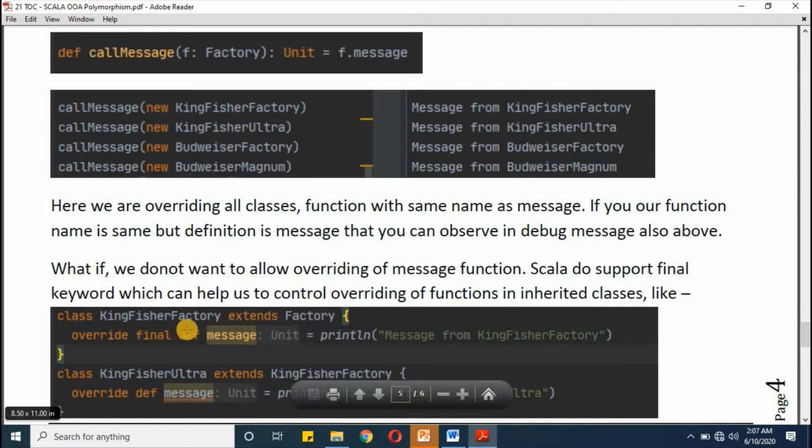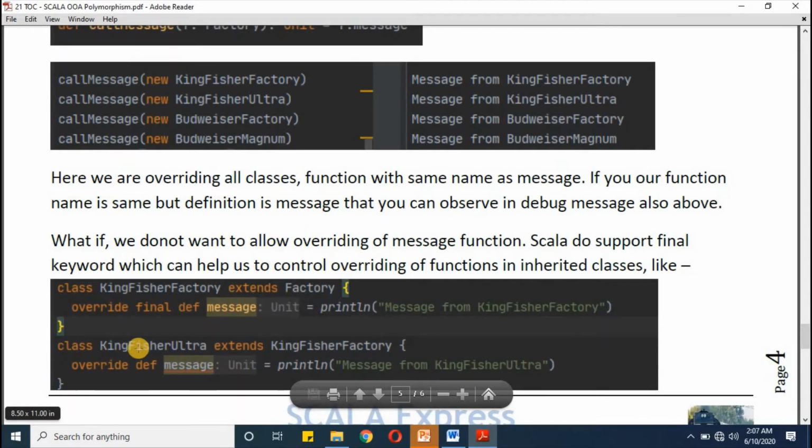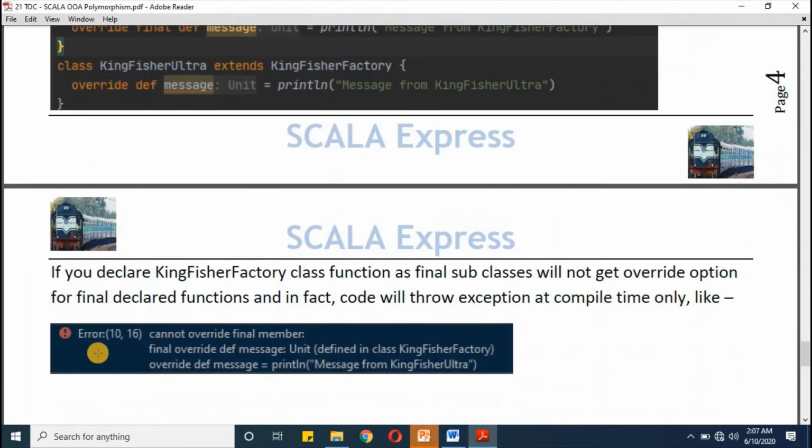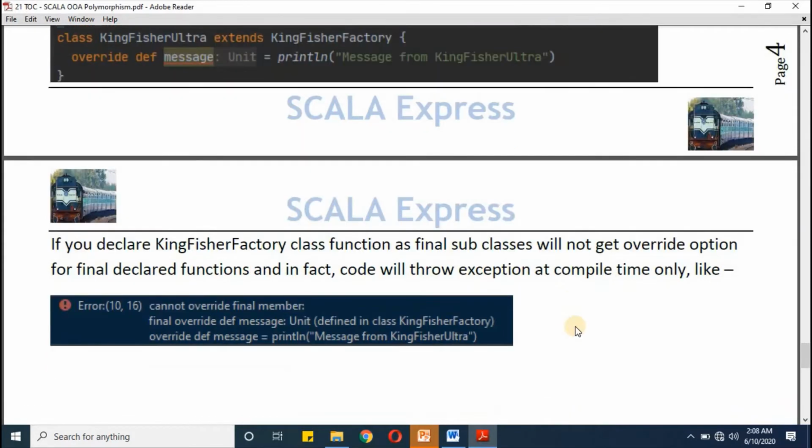So here I'm making Kingfisher factory's member function called message final. If you define Kingfisher Ultra and extend Kingfisher factory here, you should not get this message. And when I try this example in our Scala worksheet, I got this error, which is called cannot override final members. So far we have covered everything in theory.